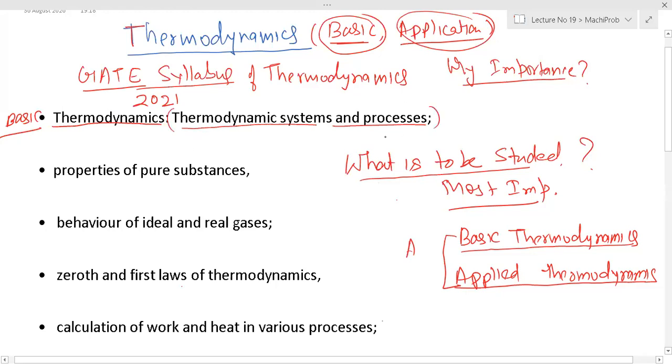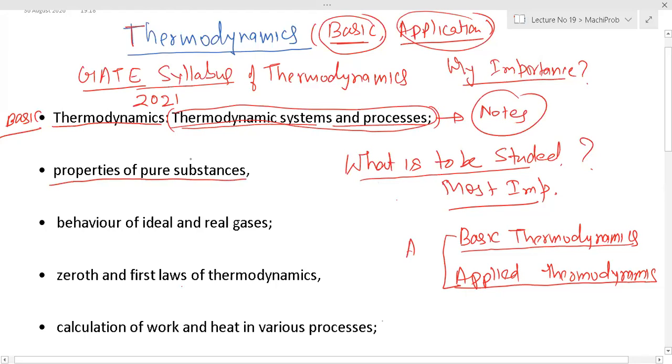In this chapter I have sent you the notes. These notes I have sent you. The notes cover only this part, thermodynamic system and processes.